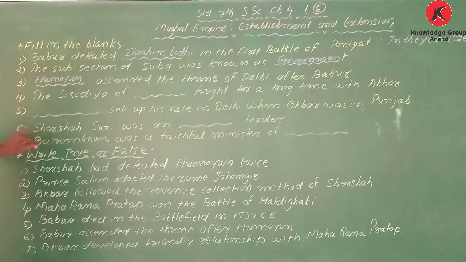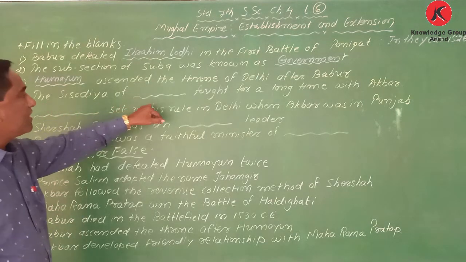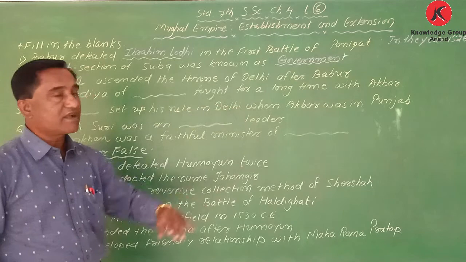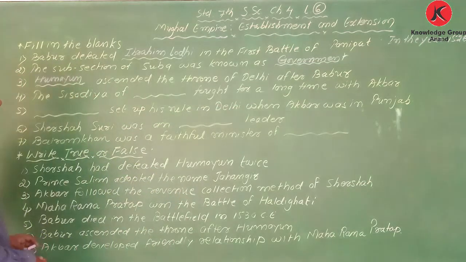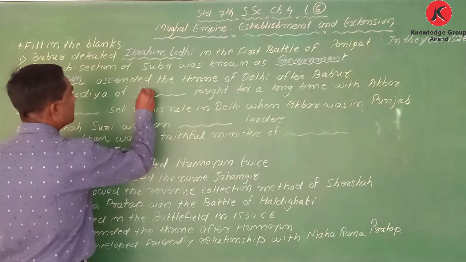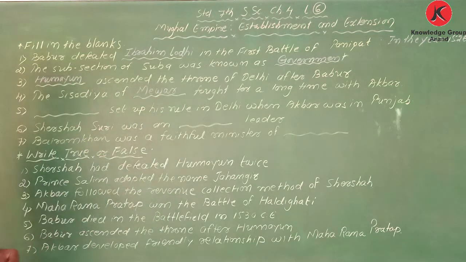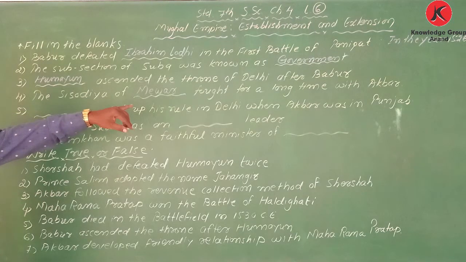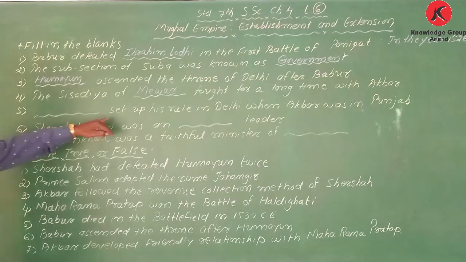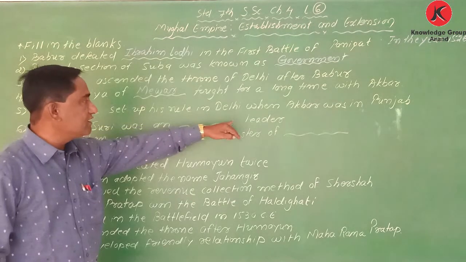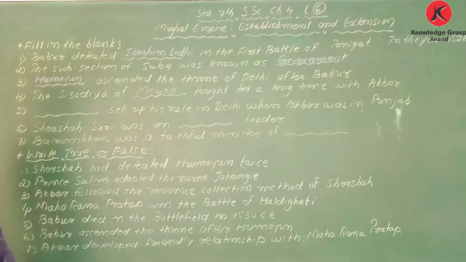Okay. Next one. The Sisodiya of blank fought for a long time with Akbar. The Sisodiya Rajputs of Mewar. Okay. The Sisodiya of Mewar fought for a long time with Akbar. Next. Blank set up his rule in Delhi when Akbar was in Punjab.